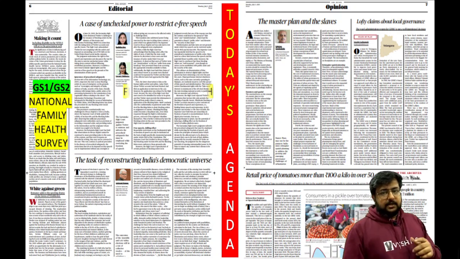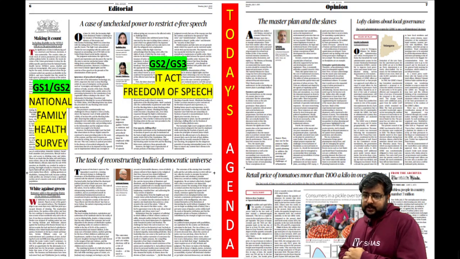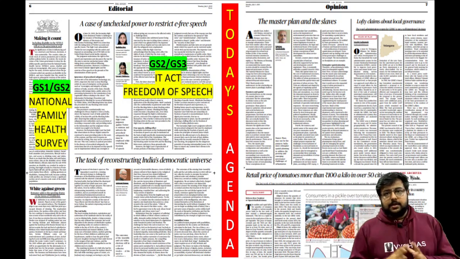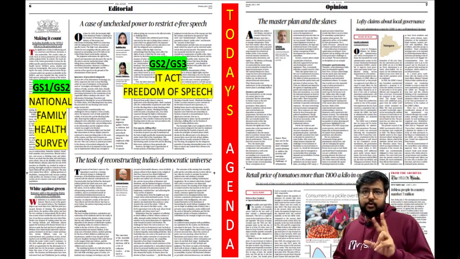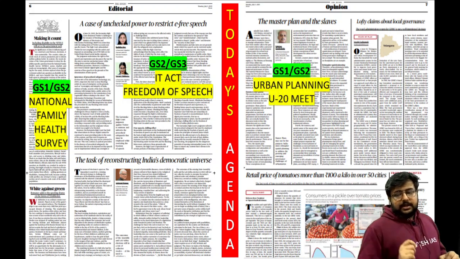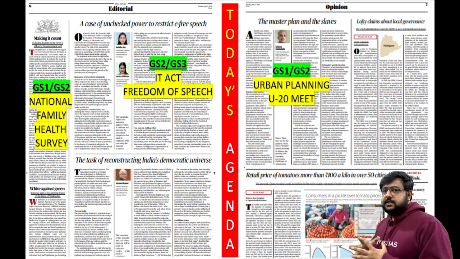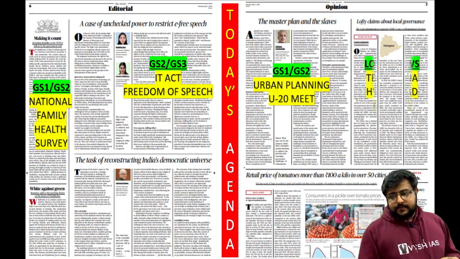Then, this is useful for which paper, that also I'm mentioning: GS1 and GS2. The other one is about free speech, Twitter versus Government of India, the problems, and Twitter versus the judiciary. That will be useful for GS2 and GS3 in a way. And then there is urban planning, which means how the city is planned, how city construction is happening, and what the problems are. About that, there is an article that we'll discuss.